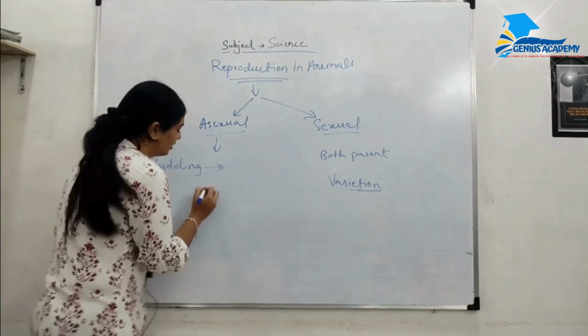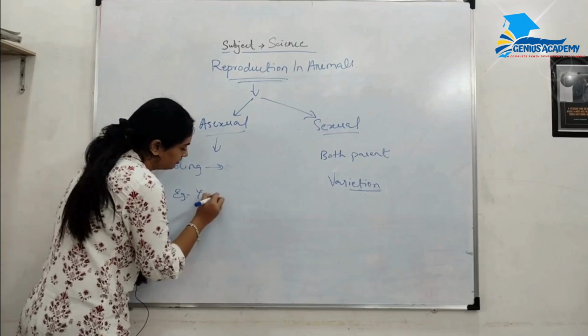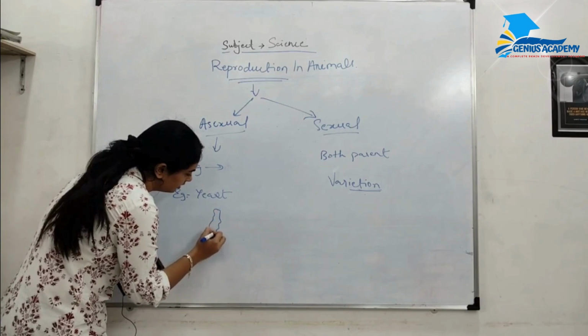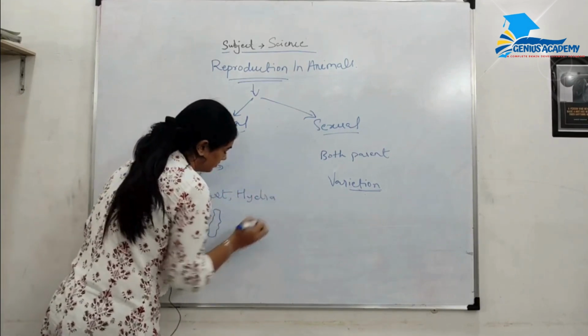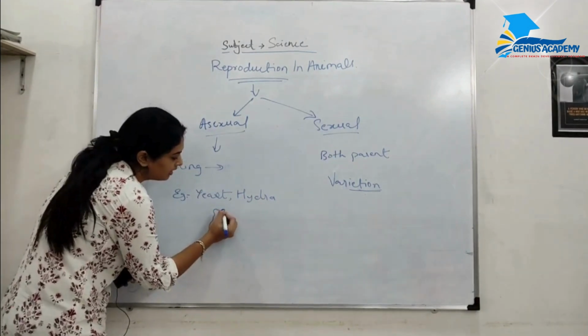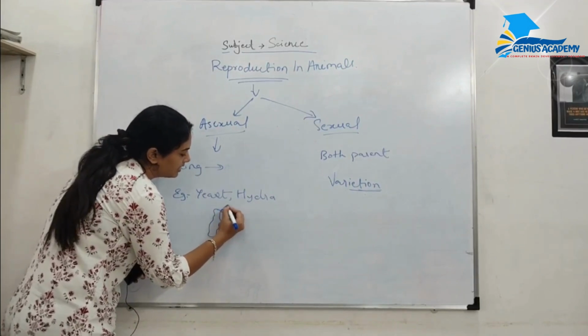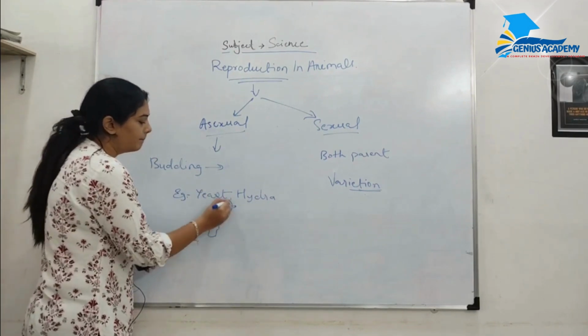Budding happens in, for example, yeast or hydra. A bud is formed on the parent cell and then it detaches from the parent cell and grows individually. So this is known as budding.